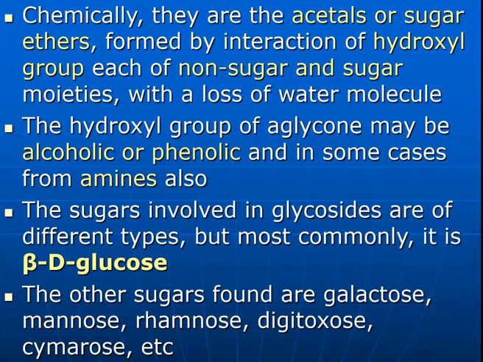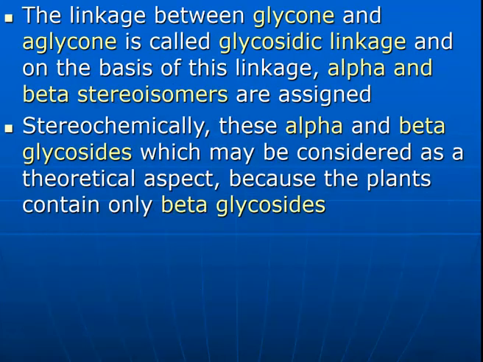The sugars involved in the glycosides are of different types, but the most common is beta-D-glucose. The other sugars also involved are galactose, mannose, rhamnose, digitoxose, and cymarose, which are present as sugar moieties in the case of the glycosides.